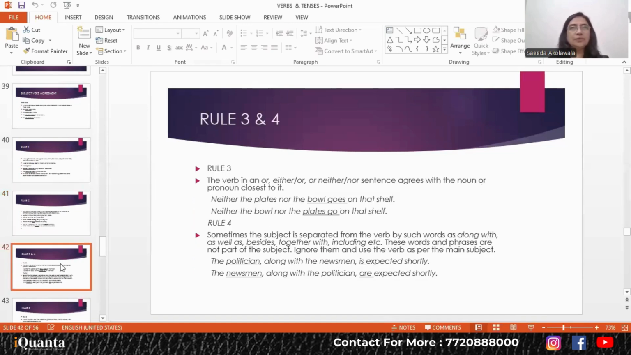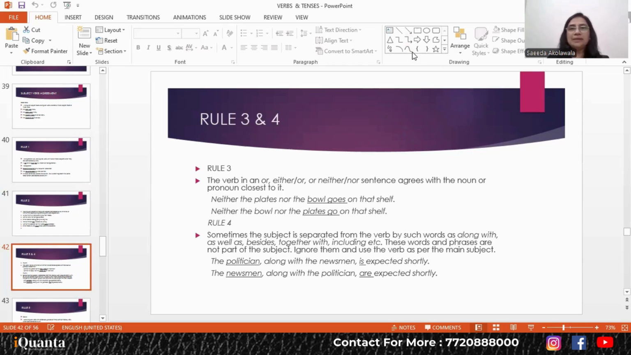तो एक सिचुएशन हो गया जहां दोनों सिंगुलर है तो वर्ब इज सिंगुलर, जहां दोनों प्लूरल है वर्ब इज प्लूरल. There are certain instances where you have sentences in which you have one subject which is singular and one is plural. Well, no worries. अगर ऐसा कुछ होता है, so the verb will agree with the closest subject. As in, अगर singular close है तो singular verb होगा, और अगर plural verb close by है तो plural verb. Neither the plates nor the bowl goes on the shelf.